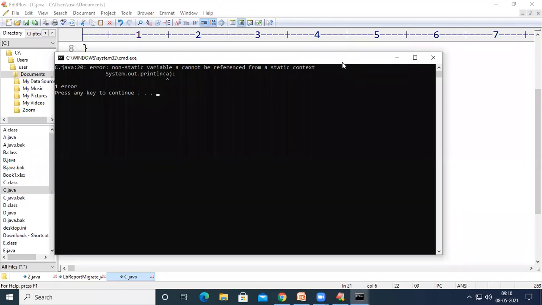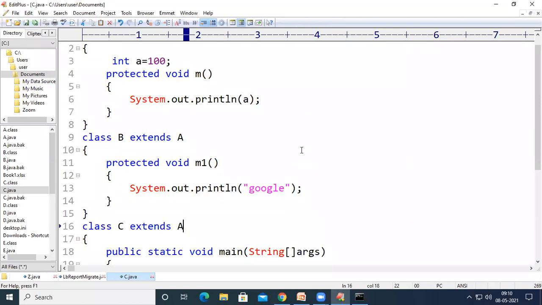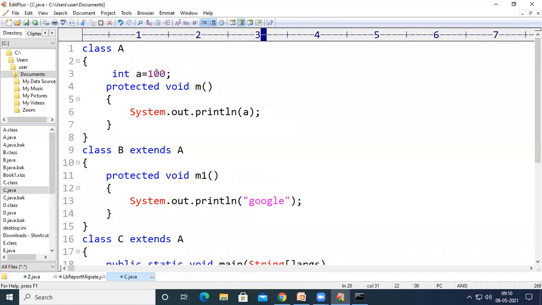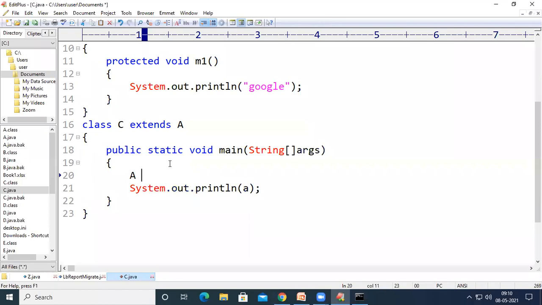Sorry. Here we have to consider the static and non-static context, because all this code comes under static context. But we don't bring this variable A into the RAM. So if you want to bring this variable A into the RAM, then create an object of class A: A obj equal to new A. Now, if we want to access variable A, instead of accessing it directly, just use obj.a.